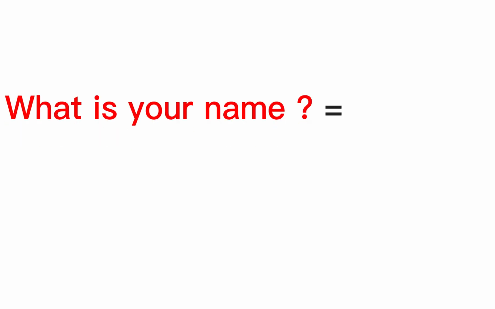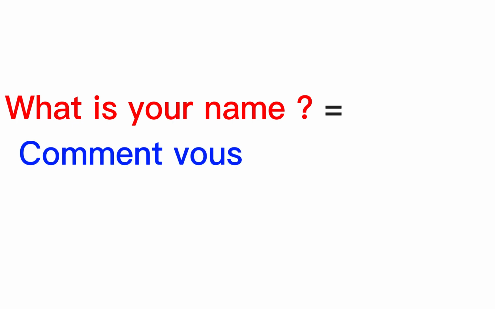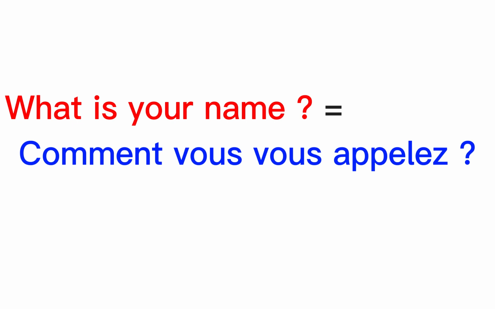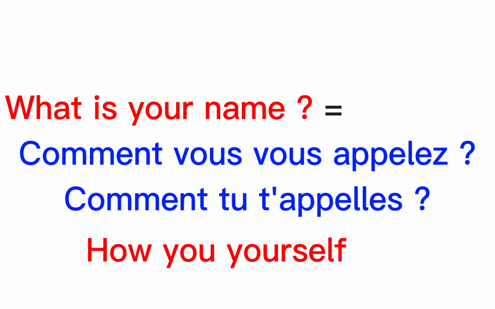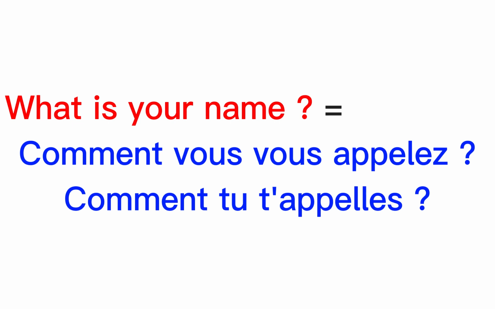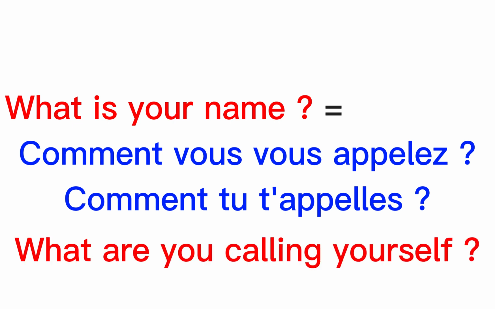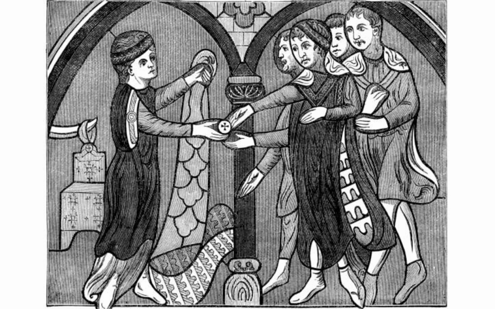Now, let's find out how to say, what is your name? In French, I'm going to show you the formal form and then the informal one. So, to say it in the formal form, we will say, Comment vous vous appelez? And in the informal form, we will say, Comment tu t'appelles? These sentences mean, literally, how you, yourself, call, or, in another sense, what are you calling yourself? Because, in the old time, people were getting names from their job, character, or else in the society.